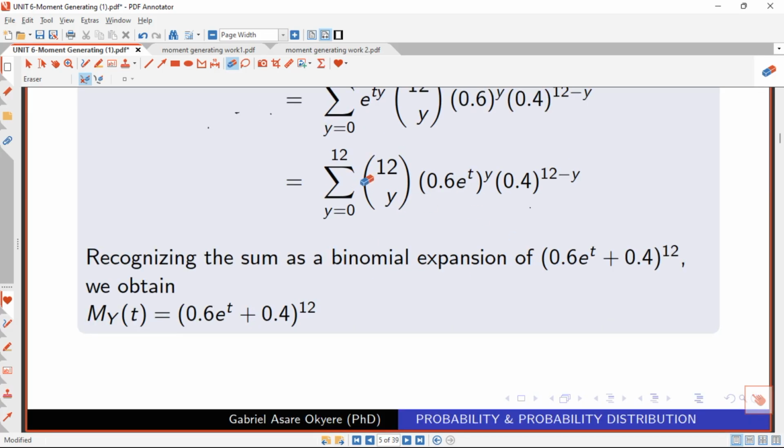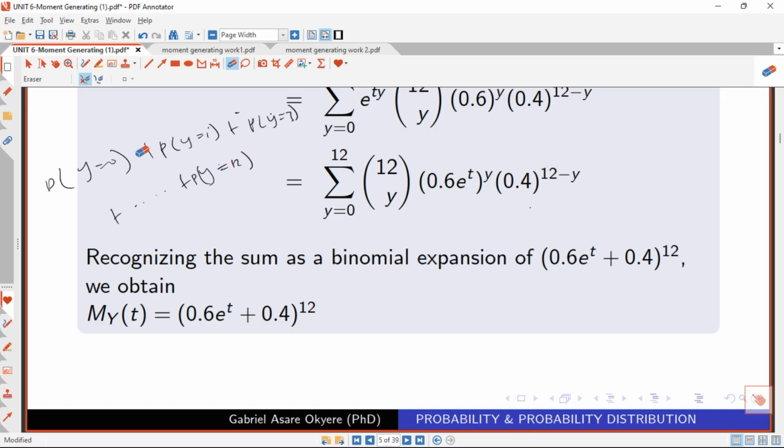And if you try to expand this one, it means that for the first term, we are going to set our y to 0, and we are going to go up to y equal to 12. So we are going to have the probability that y is equal to 0, plus the probability that y is equal to 1, plus the probability that y is equal to 2, and so on, up to the probability that y is equal to 12.